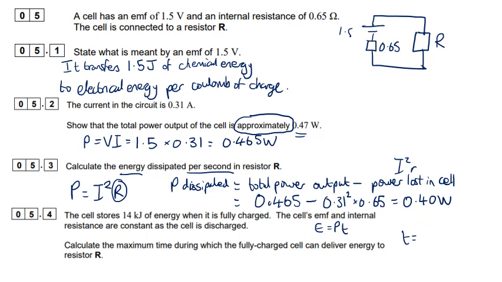So the total time must be equal to the total energy stored divided by the total power output. Okay, so we're not really interested in how much of that power is going to which resistor. All we're interested in is the total amount of power in the whole circuit. So we're going to have 14 kilojoules of energy divided by the total power, which was 0.465. Okay, so divide one by the other, and you get about 3 times 10 to the 4 seconds.